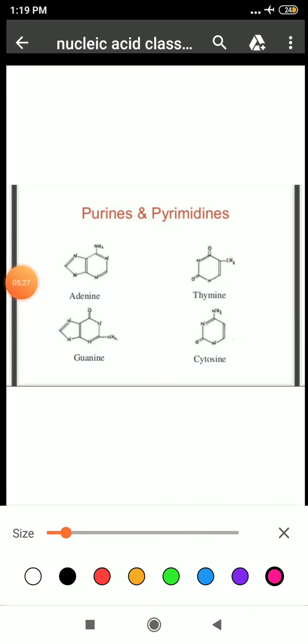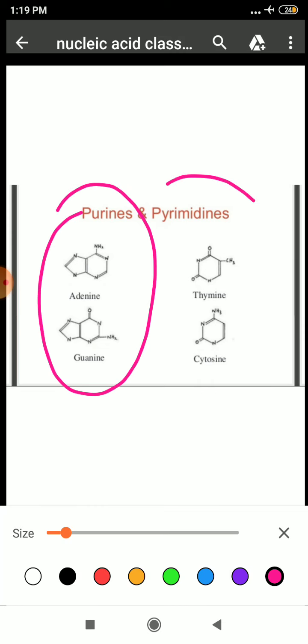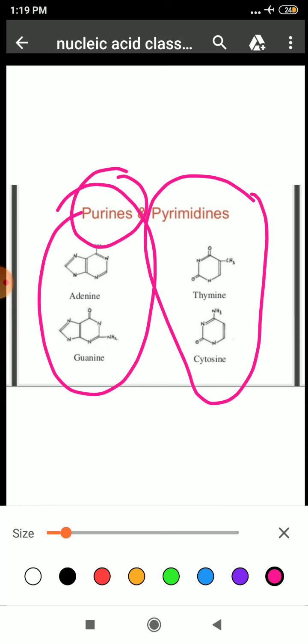These are the structures of your purine and pyrimidine. These are your purines and these are your pyrimidines. How to remember it? AG pure hai. Okay, AG pure hai, and then PTC. Clear? So in that way you can learn by making mnemonics also.